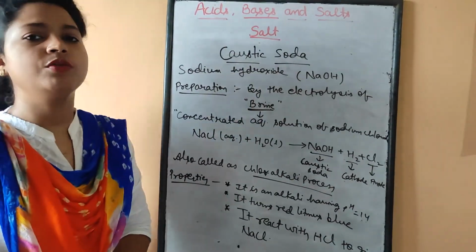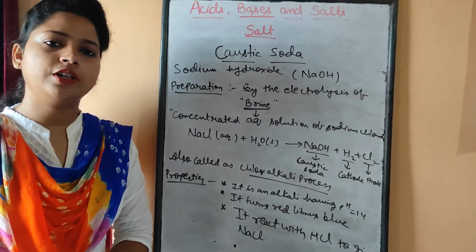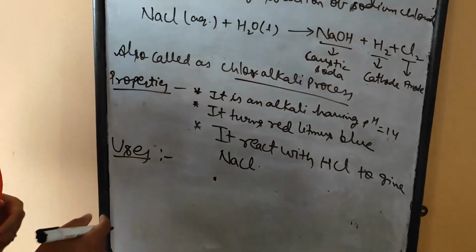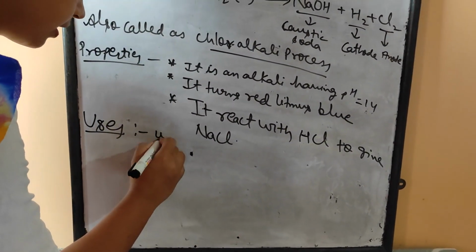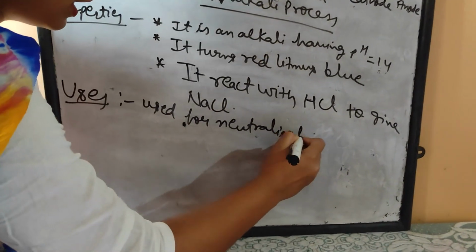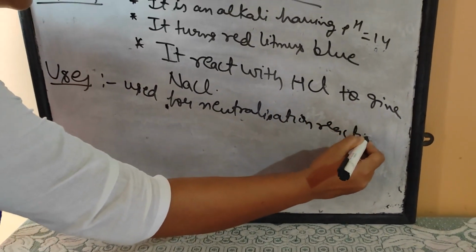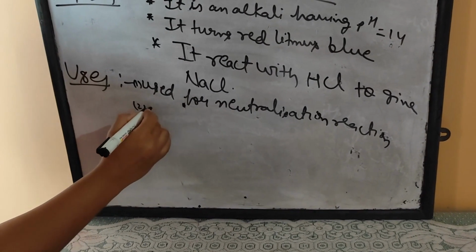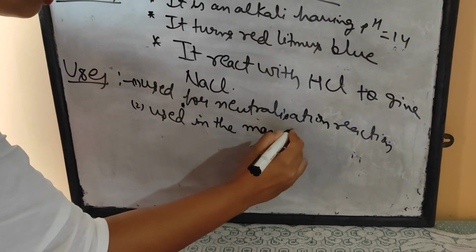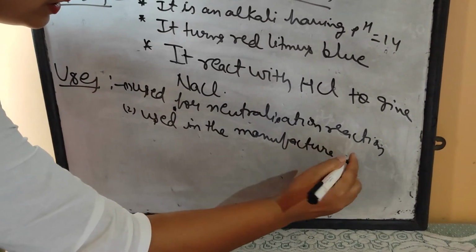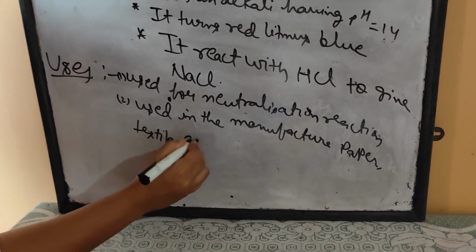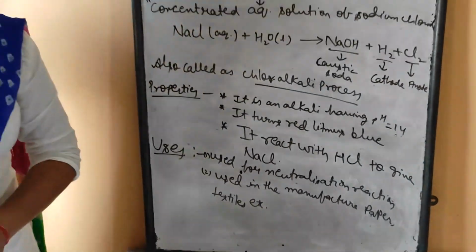Now when we are talking about the uses, what can be the uses of NaOH? Very first use is, since it is a base, it is used for the neutralization reaction when it reacts with an acid. One more you can write: it is used in the manufacture of paper, textiles, etc. So this is all about caustic soda.